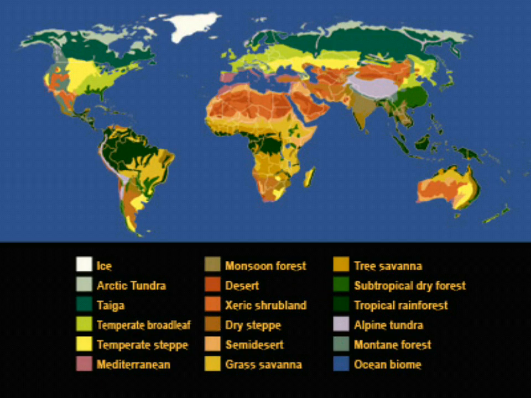So this map shows the different kinds of biomes all over the world, where the Arctic tundra is the white portion above, in the Arctic region. You can see the taiga, which is just below the tundra region, then temperate broadleaf, temperate steppe, Mediterranean, and various other kinds of ecosystems, especially the biomes as we call them, because they exist over large extensive areas.